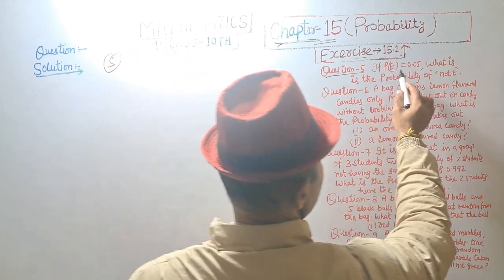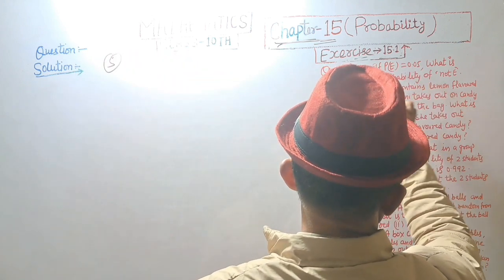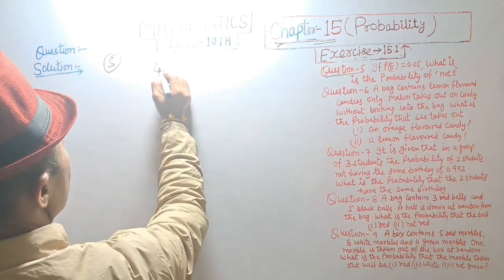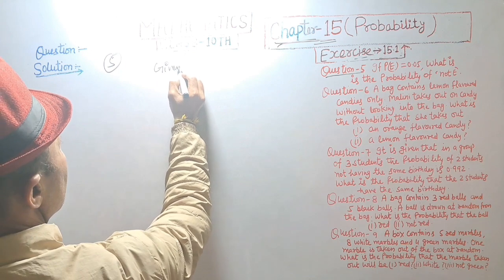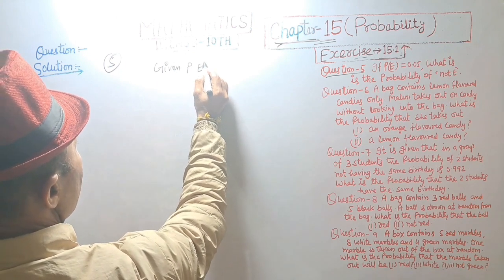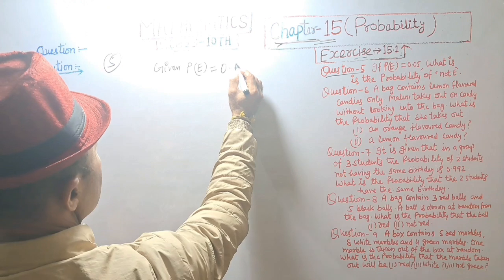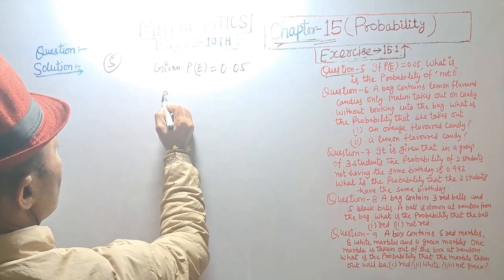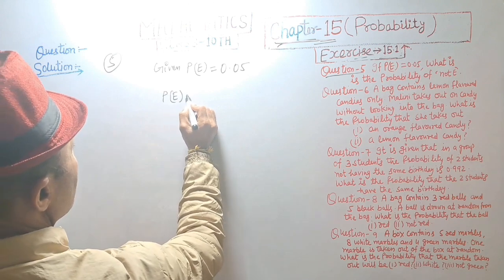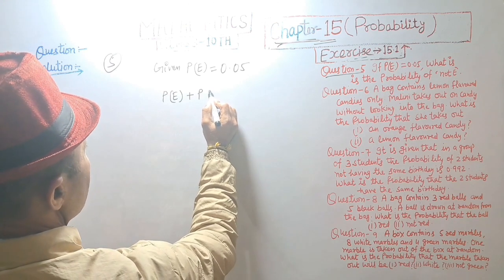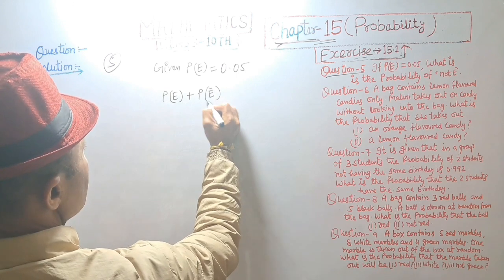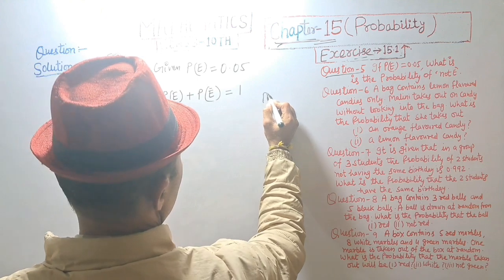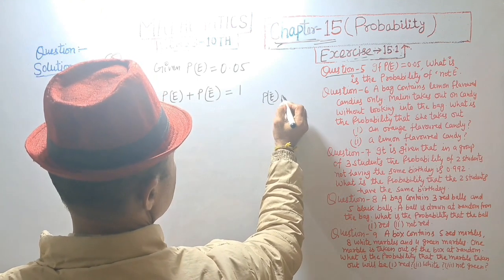Question number 5. If probability of E is 0.05, what is the probability of not E? Given probability of event E is equal to 0.05. Probability of E plus probability of E dash is equal to 1.